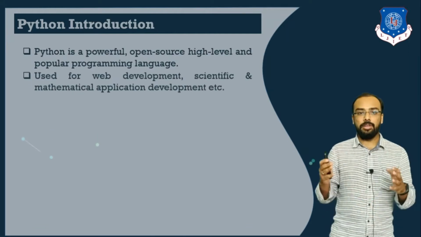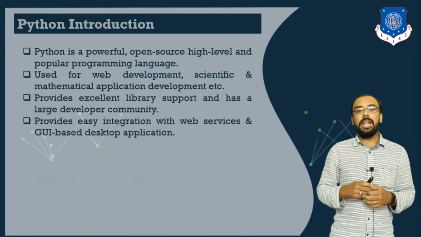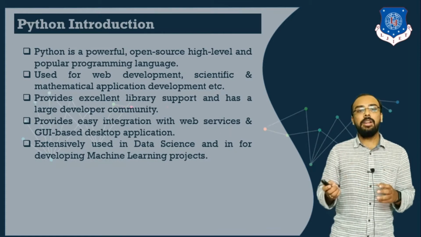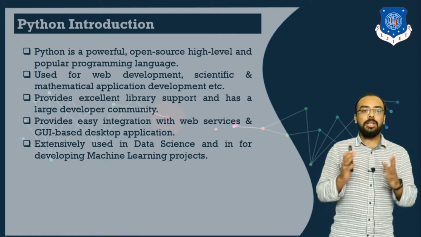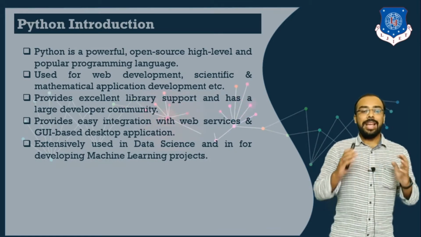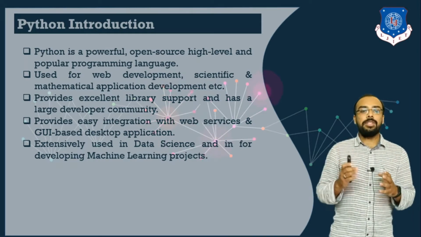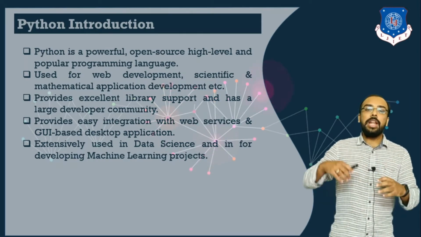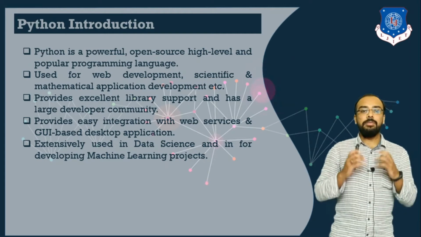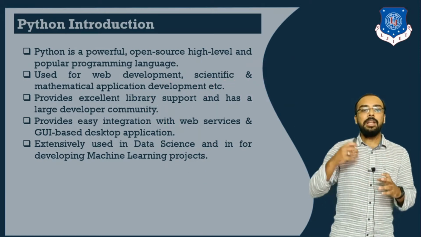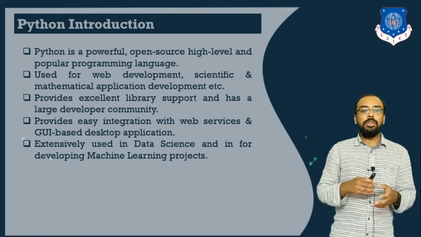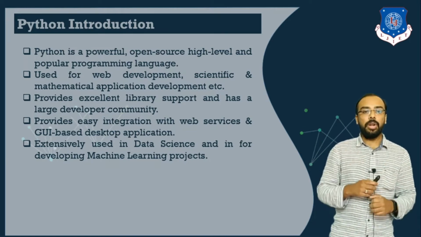So what is Python? As we know that programming languages are of two types, that is high level as well as low level. Now Python is a high level programming language, as well as one of the most powerful languages used nowadays. It is also an open source programming language, meaning we don't have to pay any rupees or any revenue for purchasing this particular programming language.